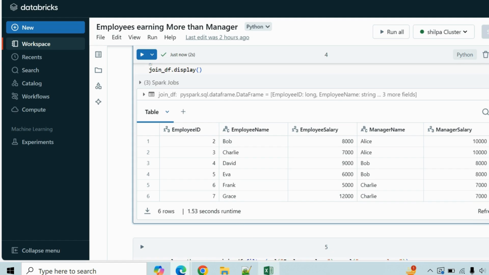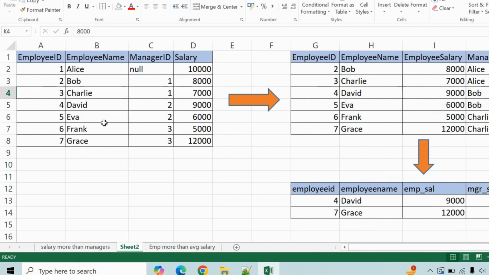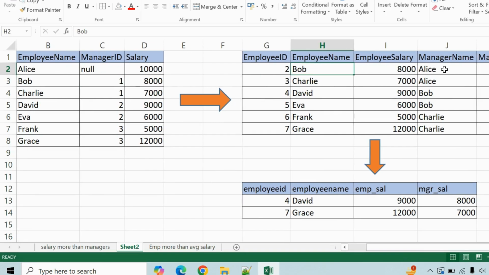If you look at this data frame, employee ID 1 is there, and since I'm doing an inner join, this will be combined with the manager's ID here, and it will give me the result like this, that is Bob and then Alice. Same with Charlie and Alice, and so on. It's an inner join that I am doing.